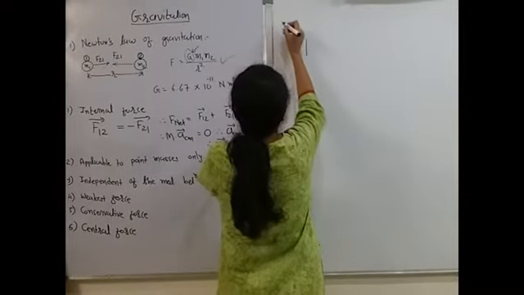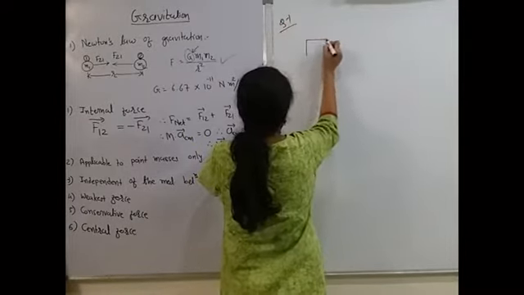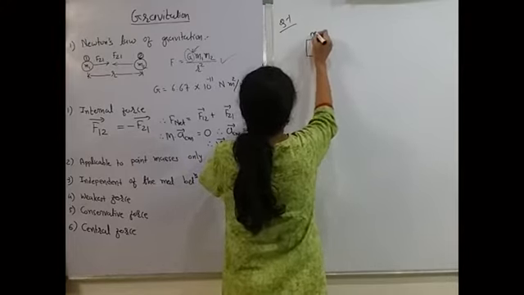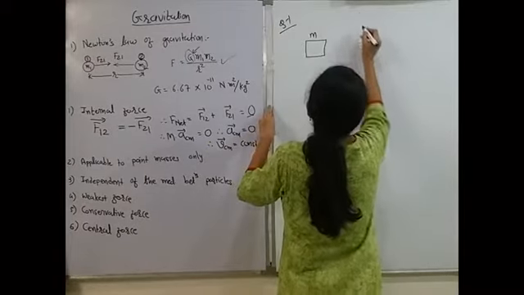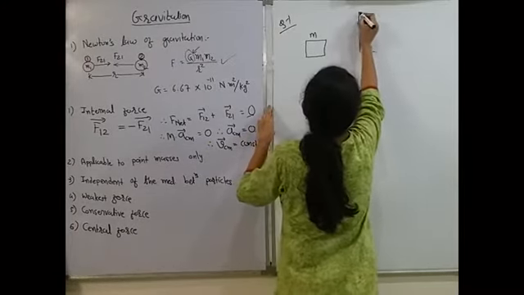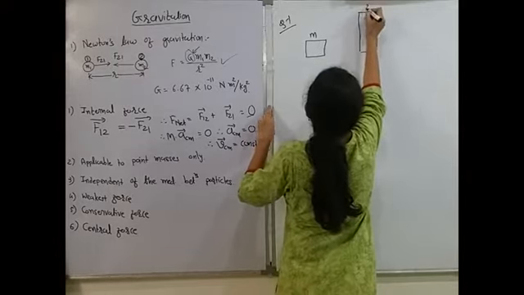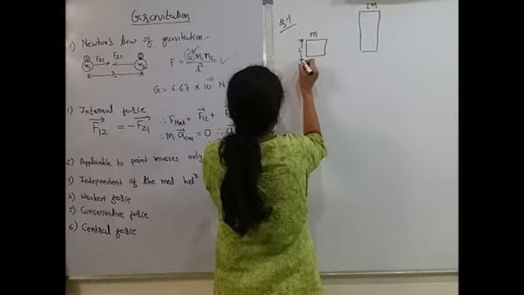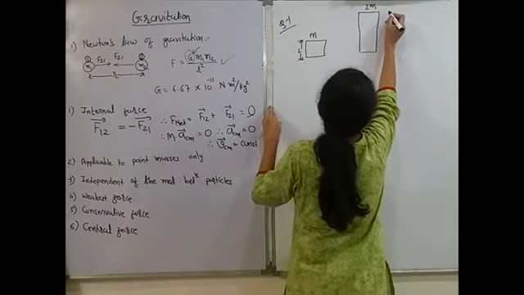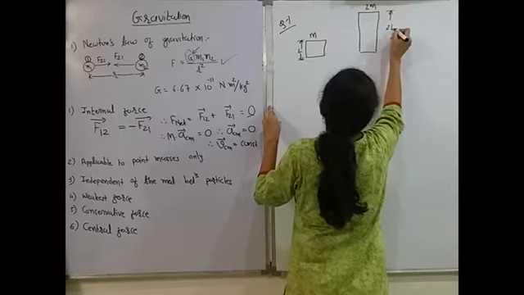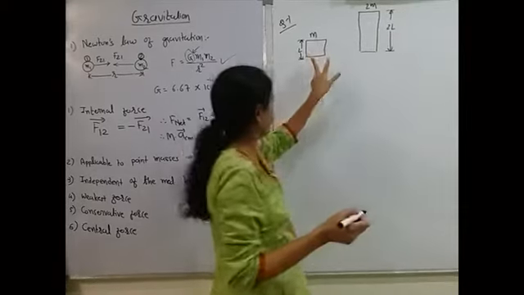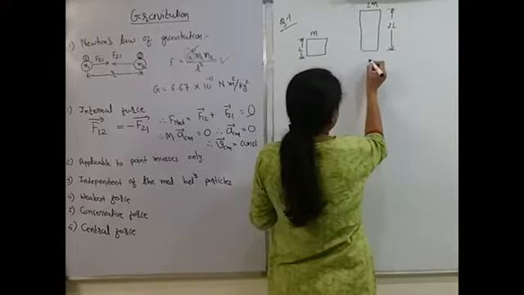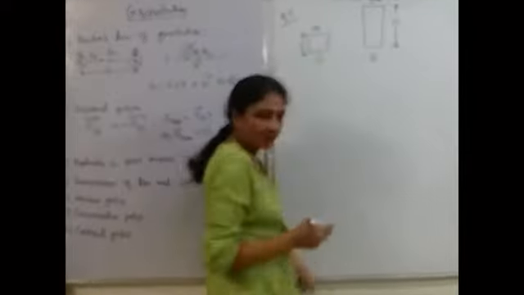Here I am having question number 1. This is one object with mass m, and here I am having another object with mass 2m. इसकी हाइट है l, इसकी हाइट है 2l. विड्थ दोनों की सेम, हाइट डिफरेंट है. This is l, this is 2l. सो हाइट ऑफ सेकेंड ऑब्जेक्ट इज डबल कंपेयर टू फर्स्ट वन.